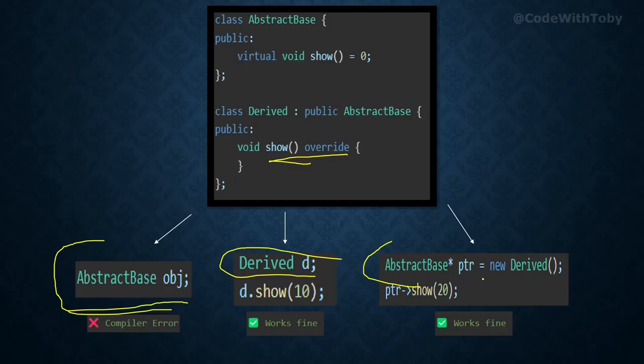Can we create an object of the derived class using a pointer of the abstract class, meaning the parent class? Yes, we can. Here, when it calls the show function, it will call the show function of the derived class, because it is using late binding, where the binding is done during runtime.